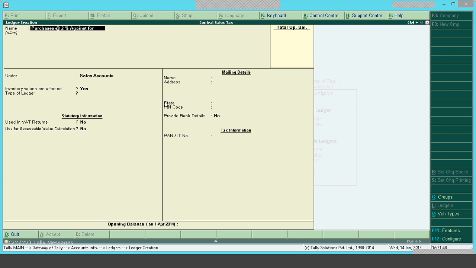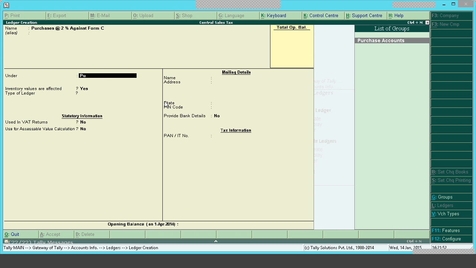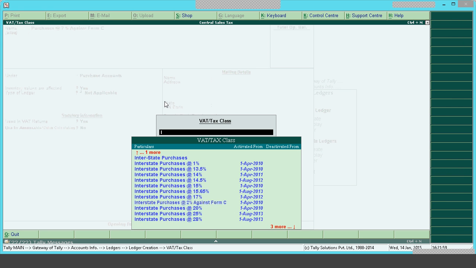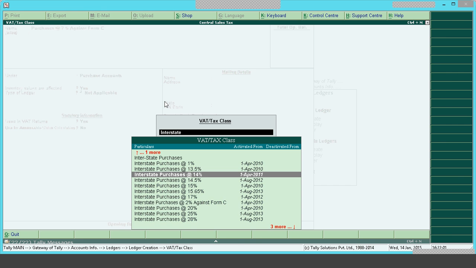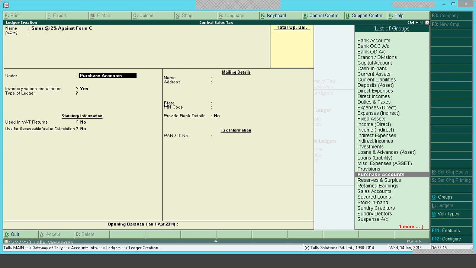Against form C. It is under purchase account. Use this, VAT returns is S, and the VAT tax classification is interstate purchases 2% against form C. Next I will create sales at the rate 2% against form C. Like this, you can create masters of your choice.